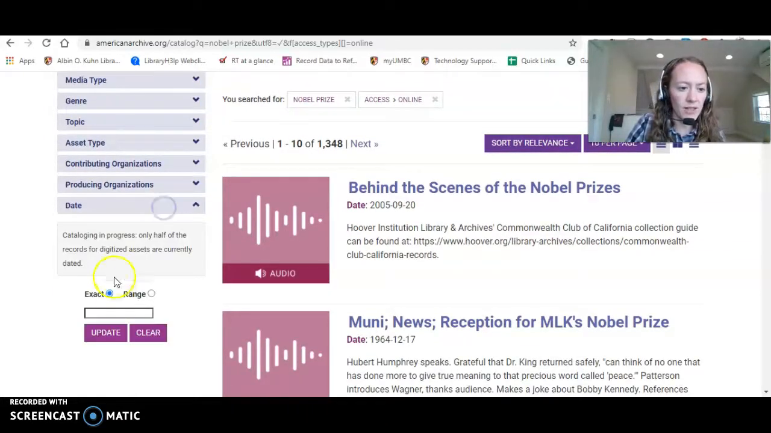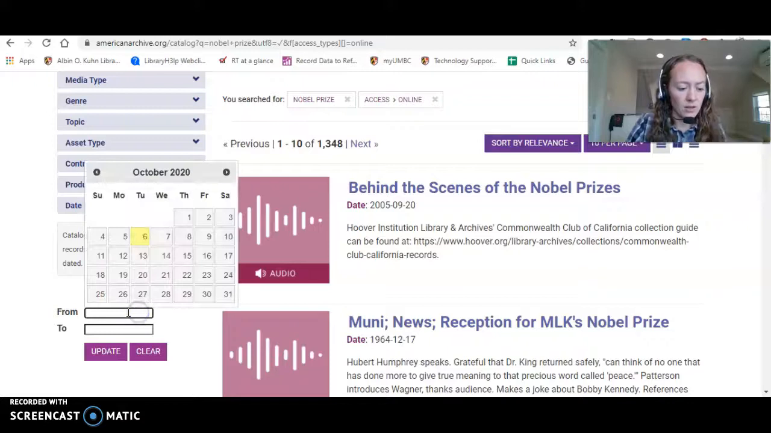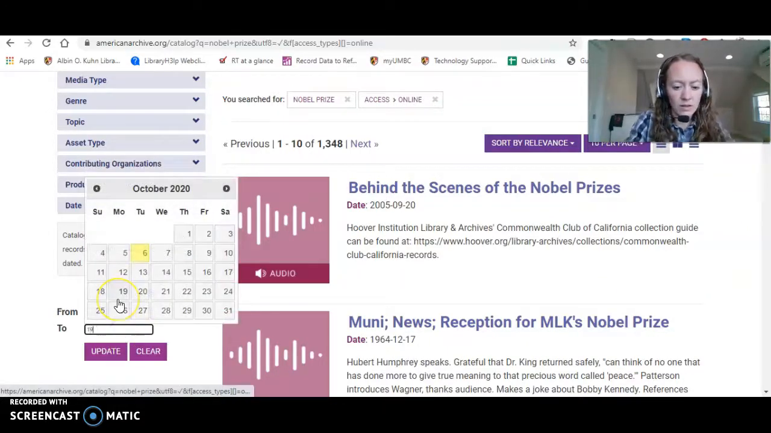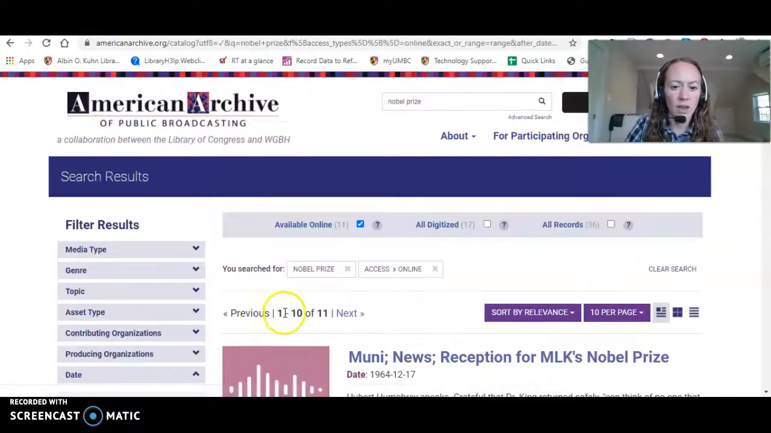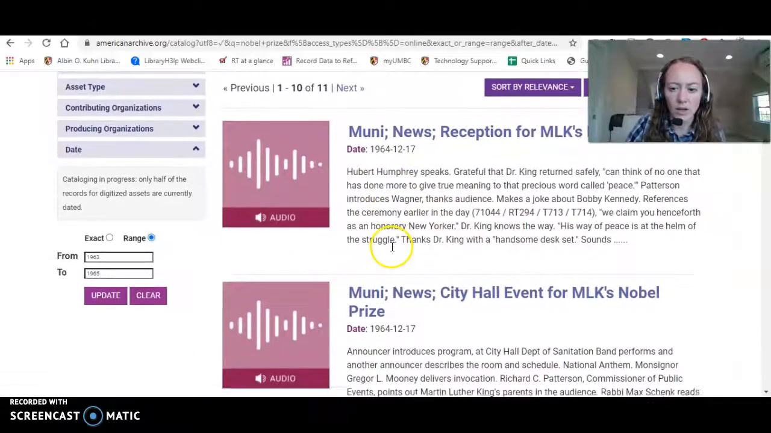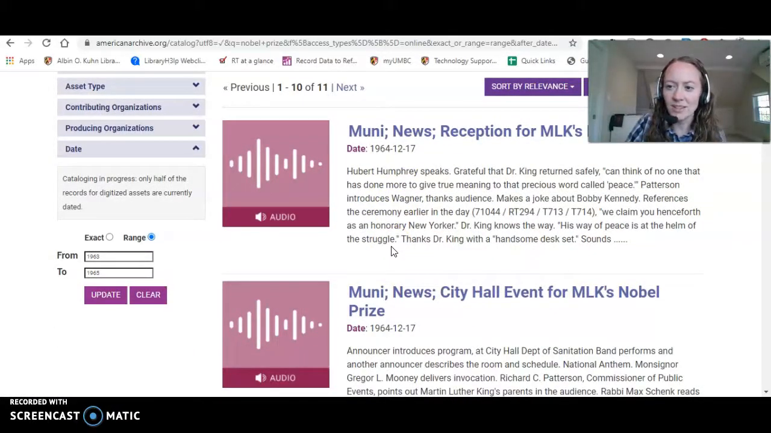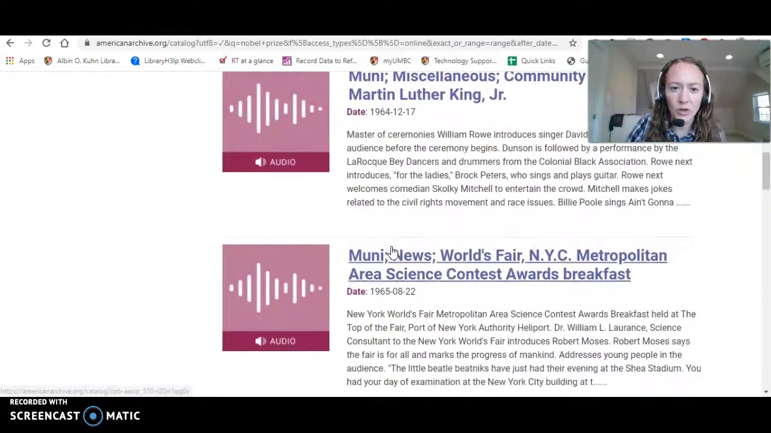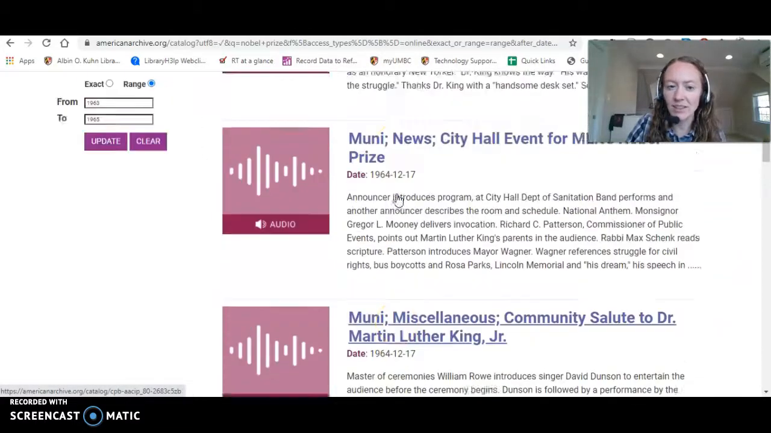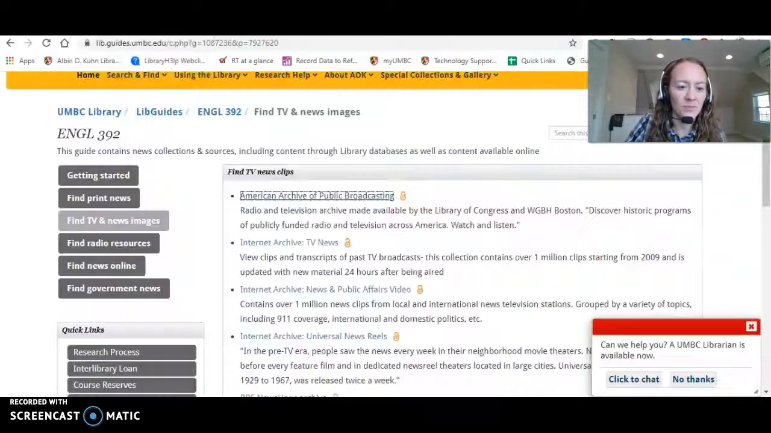You can also search by date. Let's look in the 1960s. And Martin Luther King won the Nobel Prize in, I believe, 1964. So that gives some audio. You can always click on that and listen. So this is a fun database.